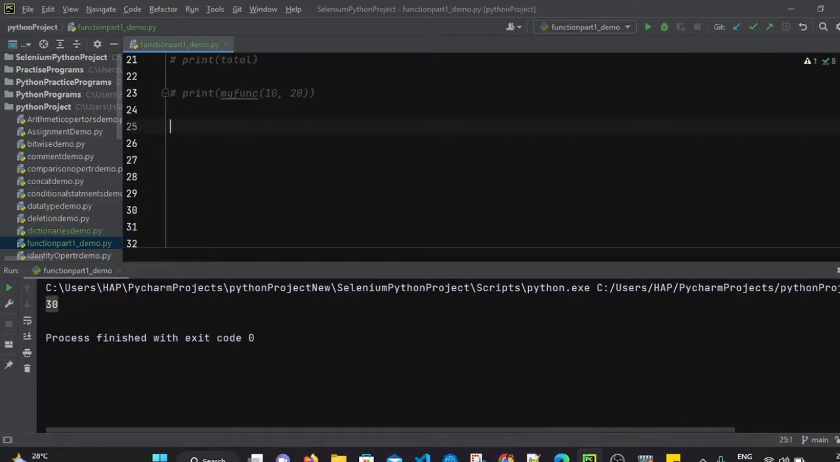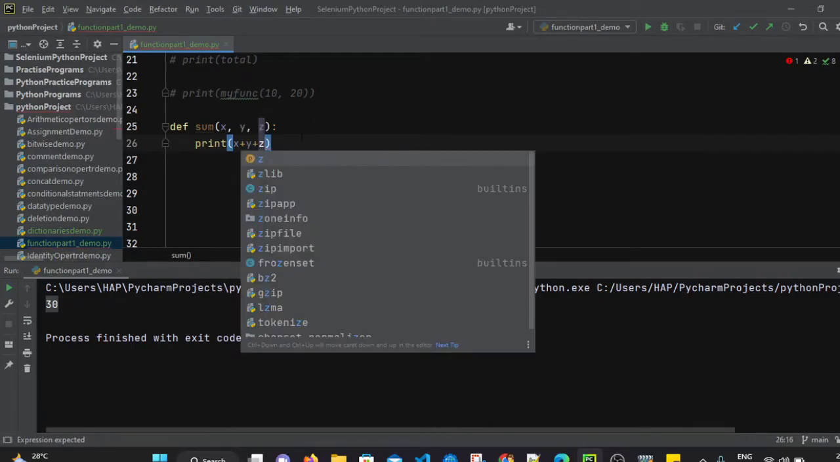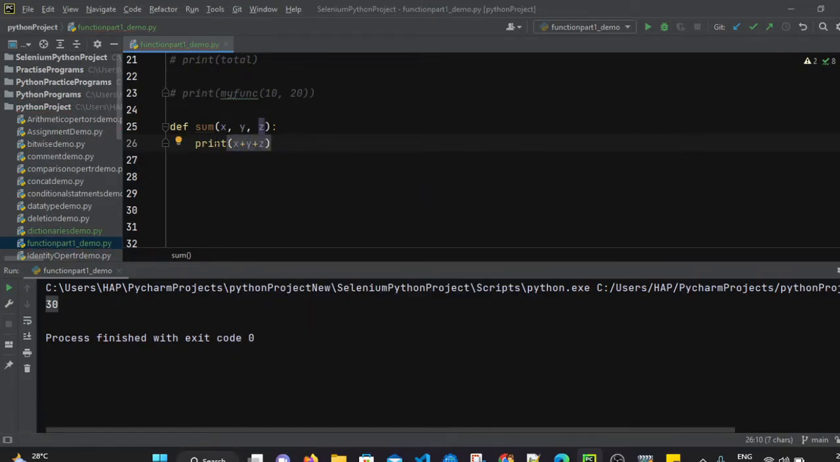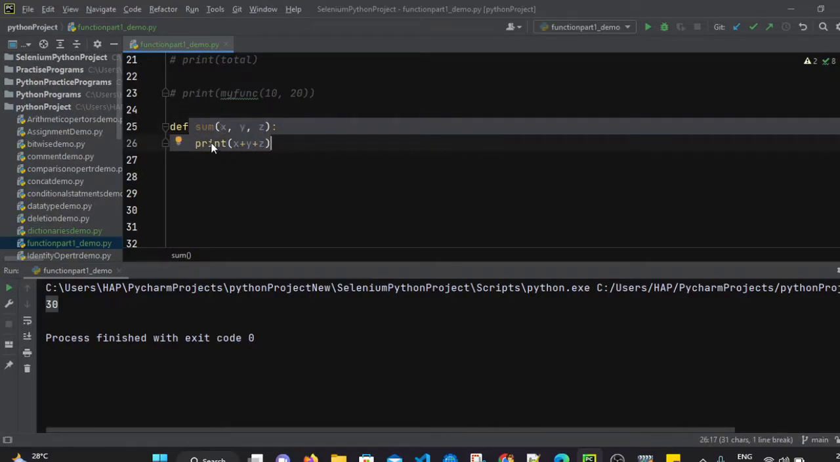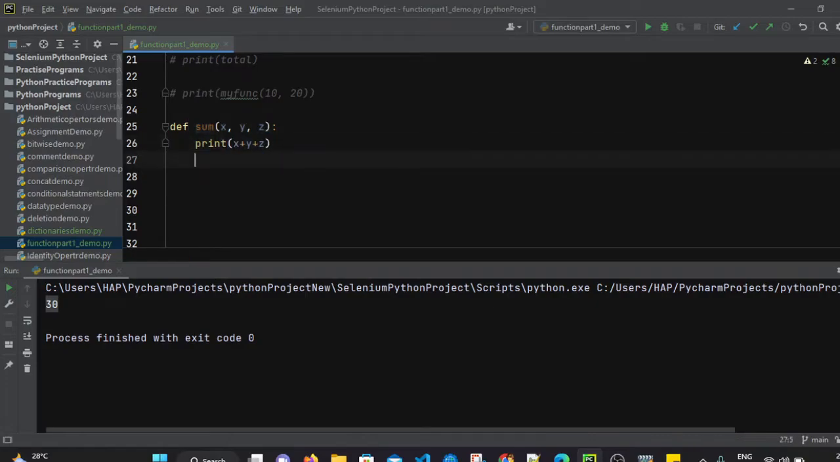Now I am again going to define, let's say, one more function, def sum, and we will be passing, let's say, this time three values: x, y, z. So we are passing three values, and inside the function we will simply print x plus y plus z. So again we are doing the summation operation here, but instead of return we have simply used the print keyword. So whenever this function is called, it will directly print the sum in the console.